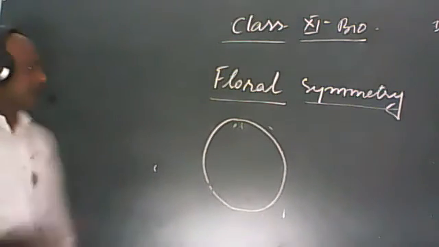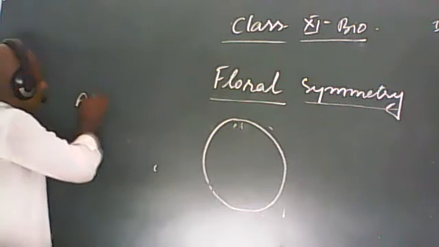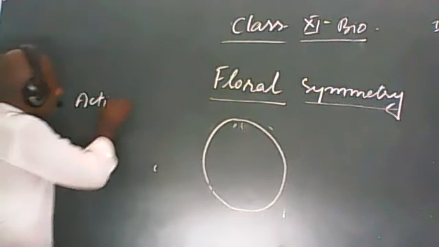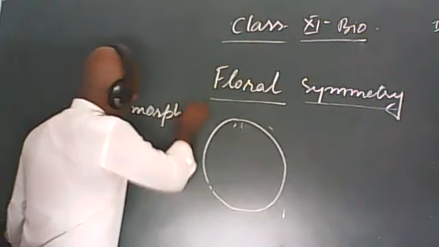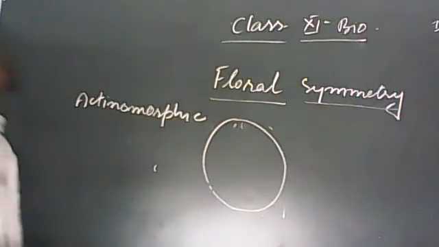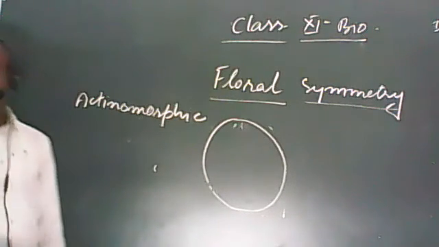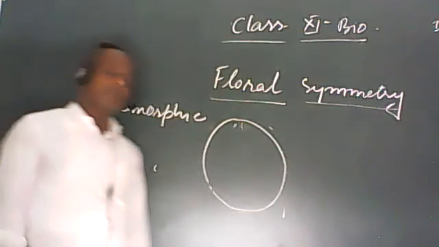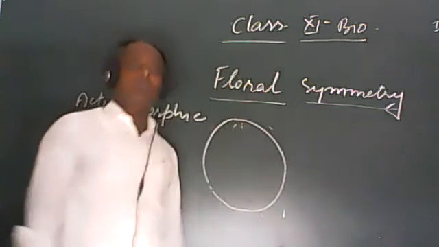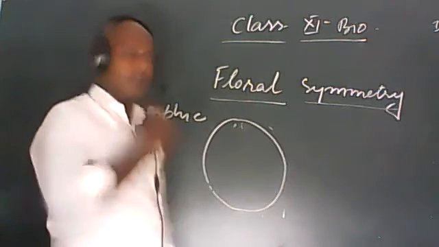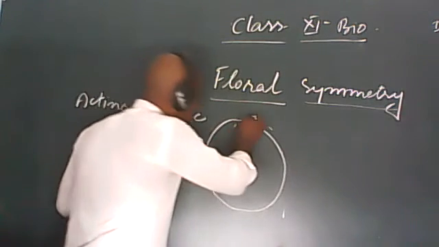उसे हम क्या कहते हैं? Actinomorphic. It is called as actinomorphic. A flower in which there is radial symmetry means it can be divided into many equal halves from a single plane. It is called as actinomorphic.